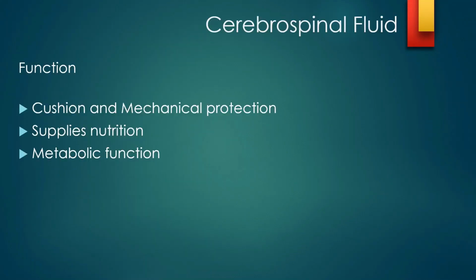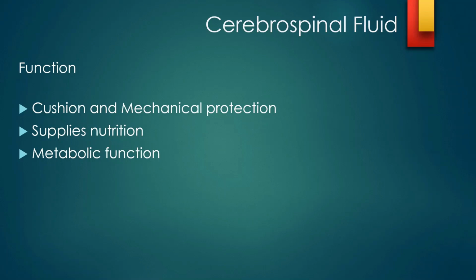What is the function of this cerebrospinal fluid? Basically, it gives cushioning and mechanical protection for the brain and the spinal cord. The brain and spinal cord are very, very sensitive and they are very soft. Hence, it has to be covered by a skull or the bone and then various structures like pia matter, arachnoid matter, and dura matter. So, they need to be covered and protected.